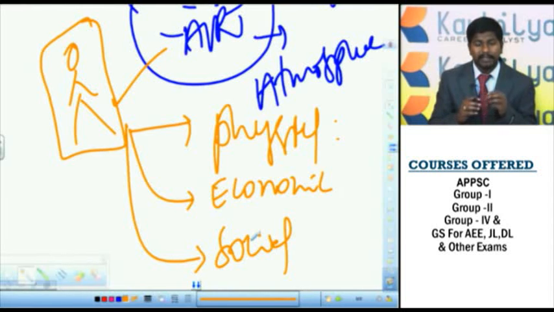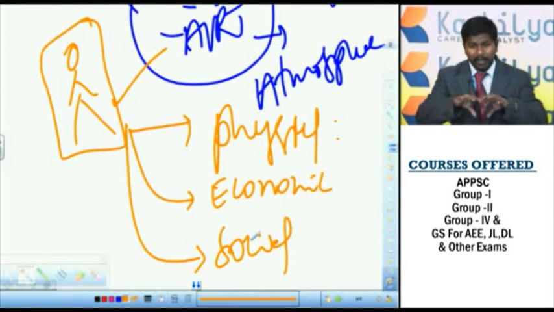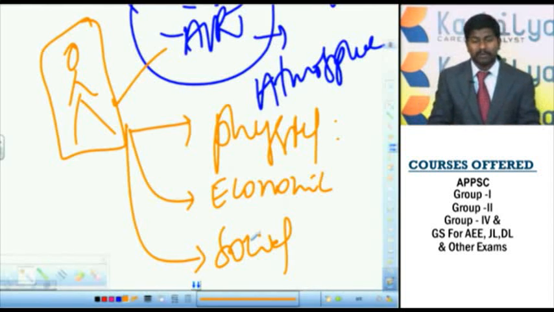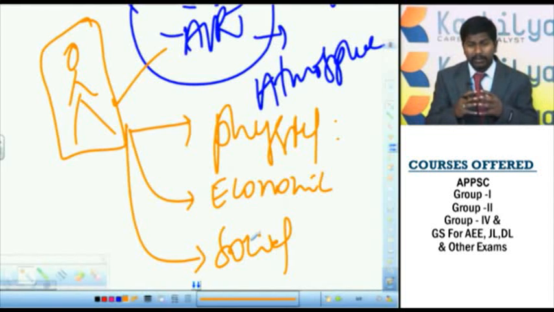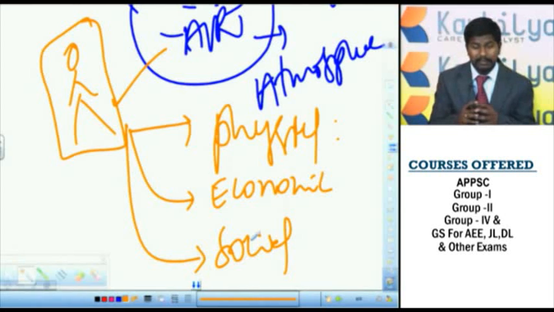So in this geography, right from the beginning and origin of the earth, then origin of the lithosphere, origin of the hydrosphere, origin of the atmosphere, then later how these different landforms came into being, how these different oceans and water bodies came into being, and how the present rivers and streams were formed, and how the different types of land features like mountains, plateaus and plains came into being on this planet earth.